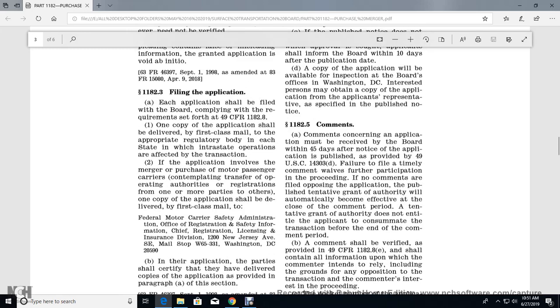1182.5 Comments. Comments concerning the application must be received at the Board within 45 days after the notice of the application is published, as provided in Title 49 U.S. Code 14303(d). Failure to file timely comments waives further participation in the proceeding. If no comments are filed opposing the application, the published tentative grant of authority will automatically become effective at the close of the comment period. A tentative grant of authority does not entitle the applicant to consummate the transaction before the end of the comment period.